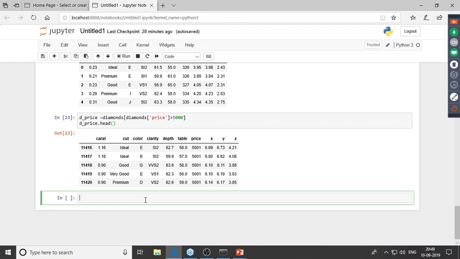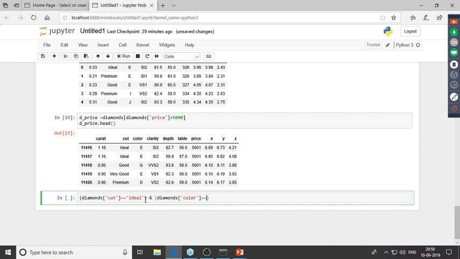So what I'll do is I'll start off by giving the conditions. So diamonds, inside this, I'll give the name of the column, which is cut, and the cut has to be equal to ideal. So this is my first condition, and I'll paste this inside the parenthesis. I'll give in the AND operator, and inside this, I'll give in the second condition. So the second condition is diamonds, and this time this is the color. So the color needs to be equal to capital E.